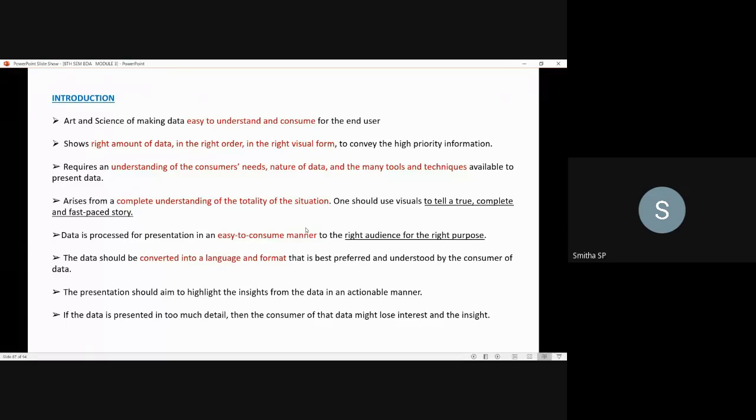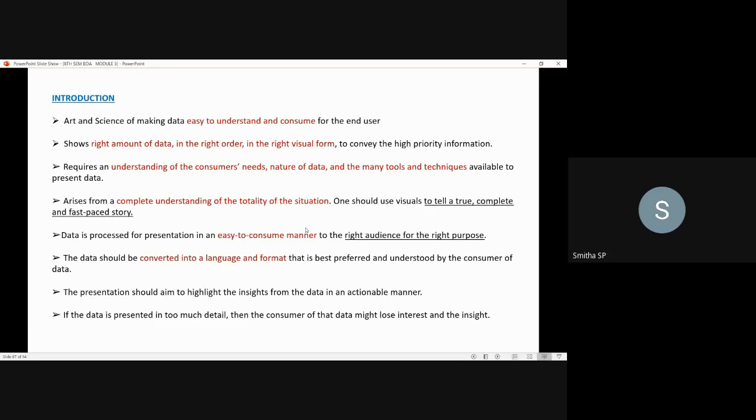Next, data visualization is the last step in the data life cycle, where the data is processed for presentation in an easy to consume manner to the right audience for the right purpose.